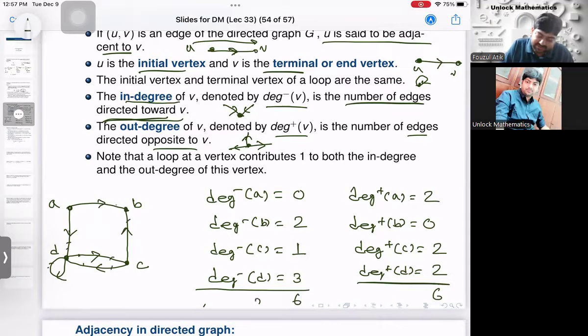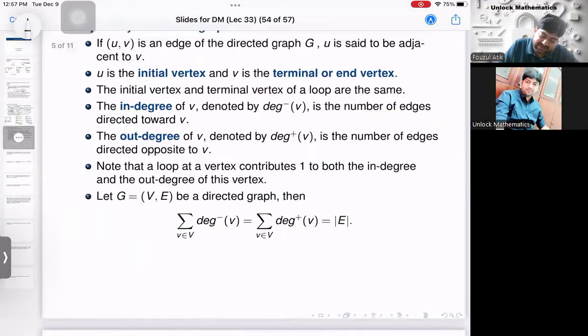So number of edges is equal to sum of the in degrees. Number of edges equal to sum of the out degrees, which are equal. Right? So in case of a directed graph, the handshaking lemma is: sum of in degrees equals sum of out degrees equals number of edges in the graph. I hope this is clear.